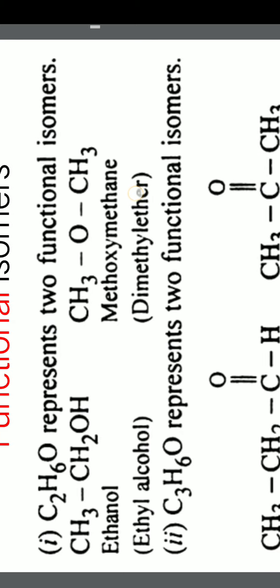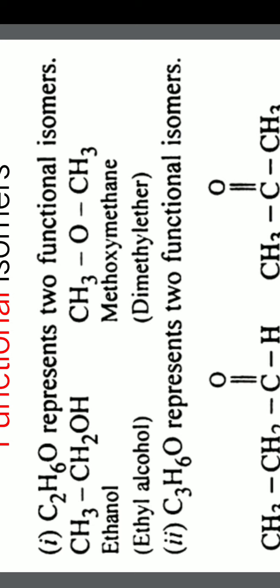For example, here you see C2H6O. C2H6O represents two functional isomers. Ethanol, for example, CH3CH2OH, and CH3OCH3. You see these two molecules: ethanol means CH3CH2OH, ethyl alcohol, and in the second one CH3OCH3.